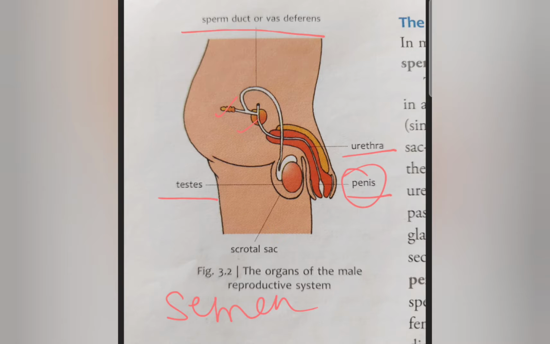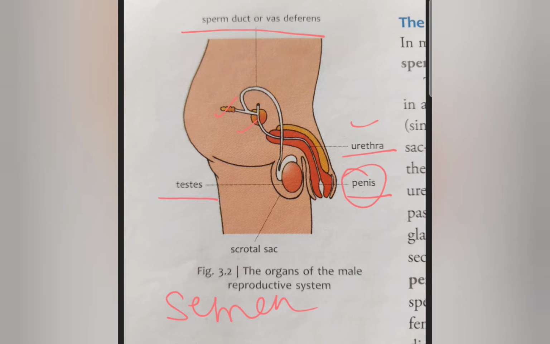Now the penis is a male reproductive organ. It is through this organ that sperms are discharged and deposited into the vagina of the female body. The urethra is within the penis, so the urethra serves as a common pathway for both urine and sperm. During reproduction, the sperms are discharged through the urethra and are deposited into the vagina of the female body.